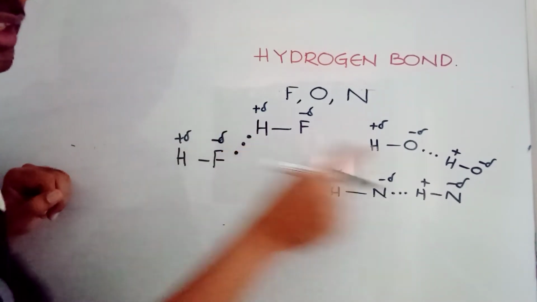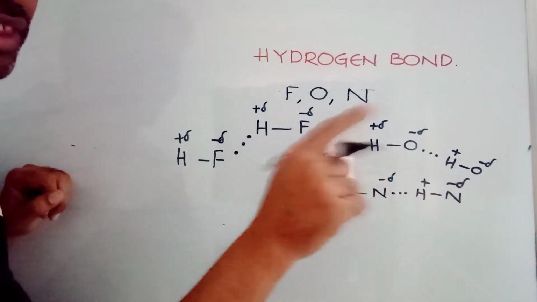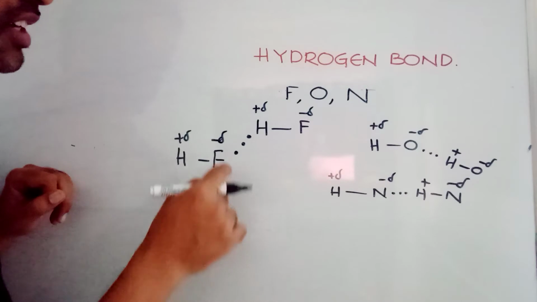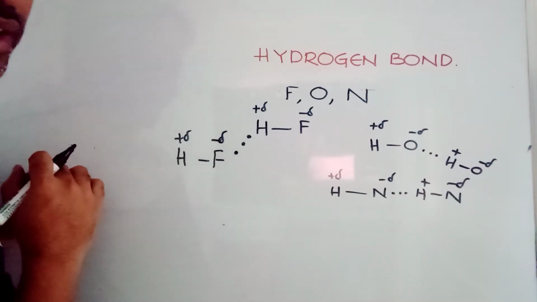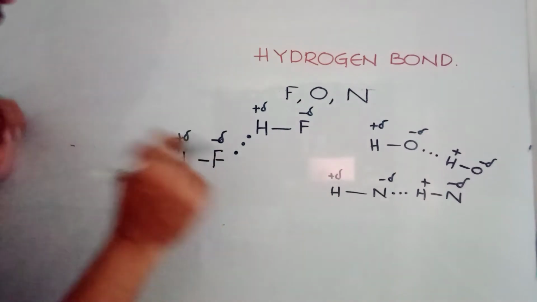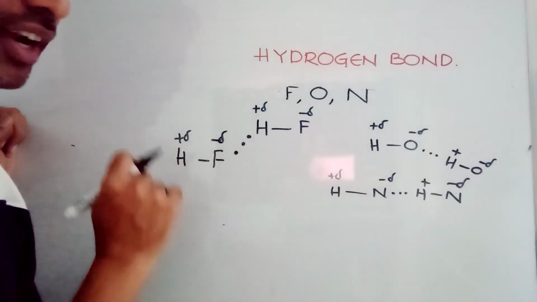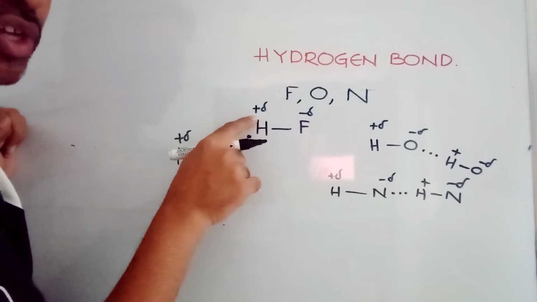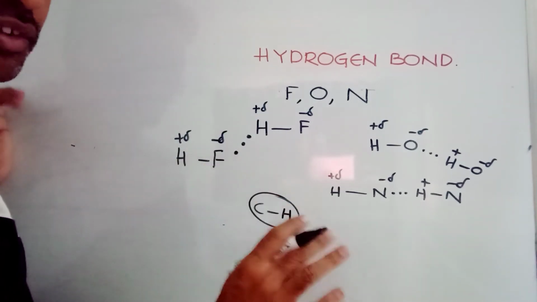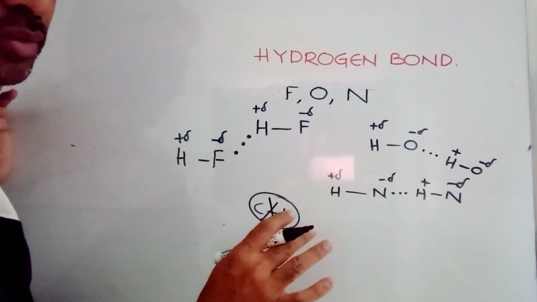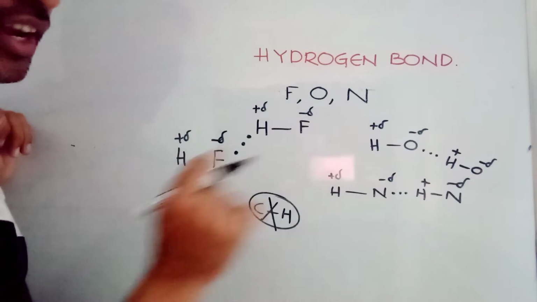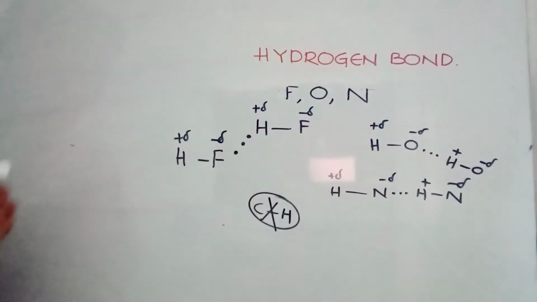Okay, now this is hydrogen bond. Hydrogen bond is generally given by three dots. No particular rules generally we give, but in some books it is written like three dots. We show with three dots, but we don't particularly mention or maintain the same. Mandatory condition is that hydrogen must be with the positive charge. For example, carbon hydrogen is there, this is not going to form any hydrogen bond. That hydrogen must be attached to either fluorine or oxygen or nitrogen. Okay, keep it in your mind.